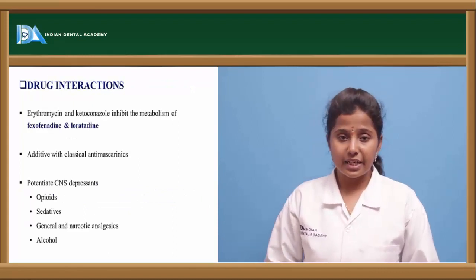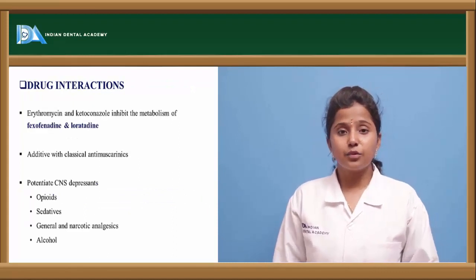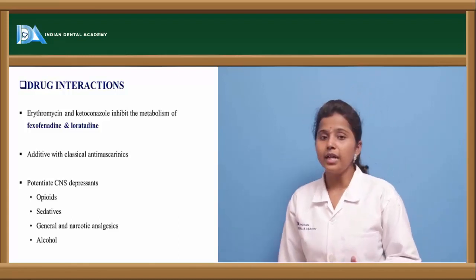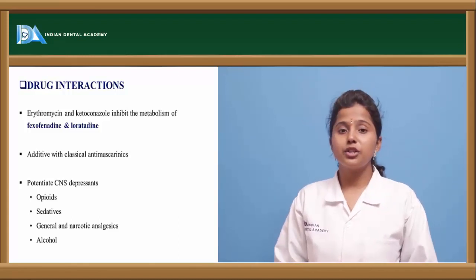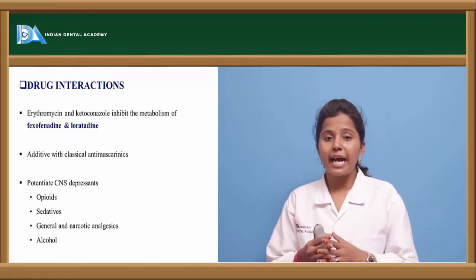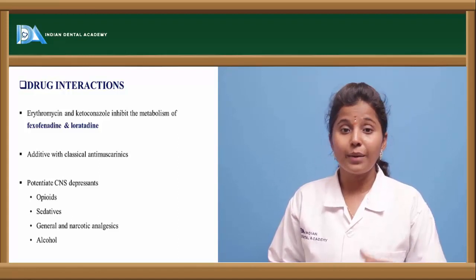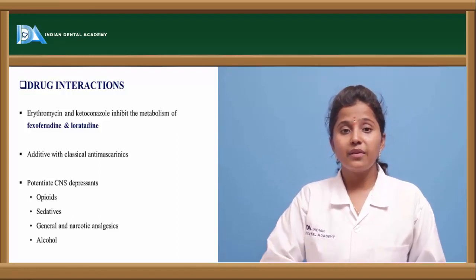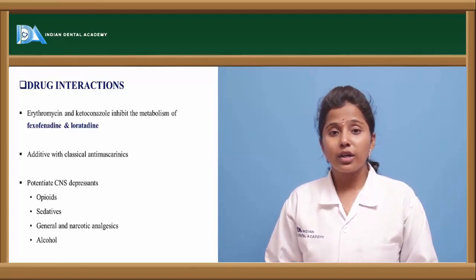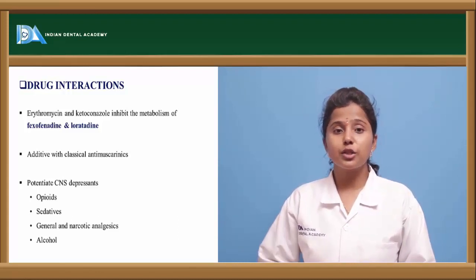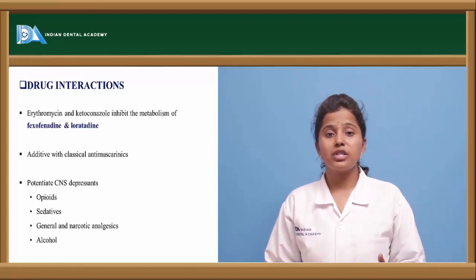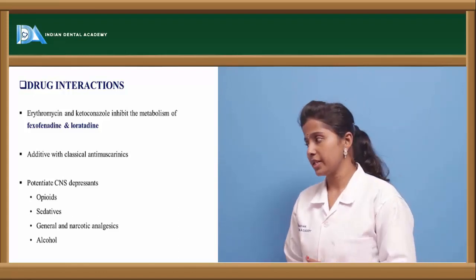What are the drug interactions? These second generation H1 receptor antagonists should not be given with fexofenadine and loratadine, because they potentiate or produce a synergistic effect, and they produce anti-muscarinic effects also. These drugs should not be given with anti-muscarinics or anticholinergics, because they potentiate effects like dry mouth, constipation, blurred vision and increased secretions.